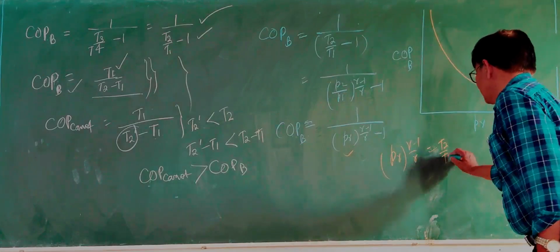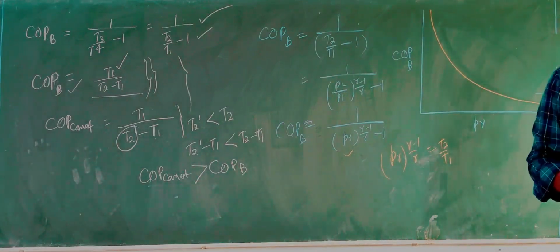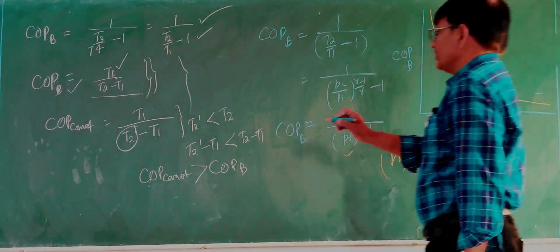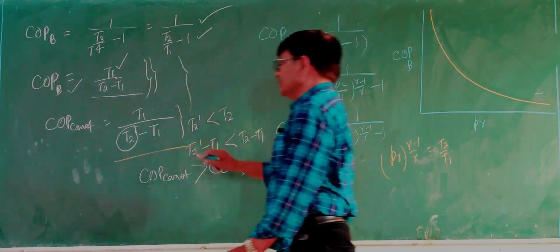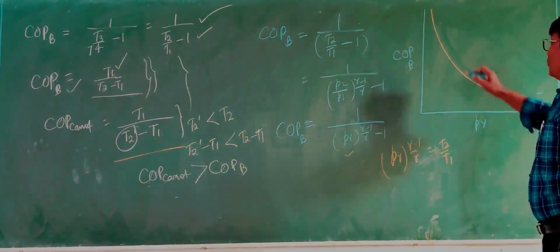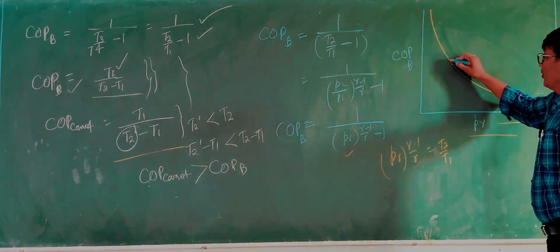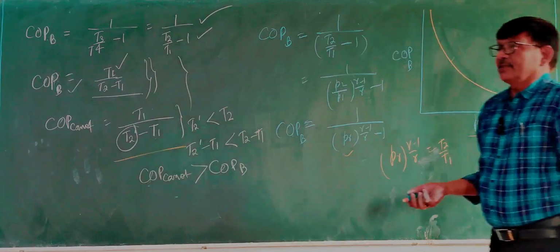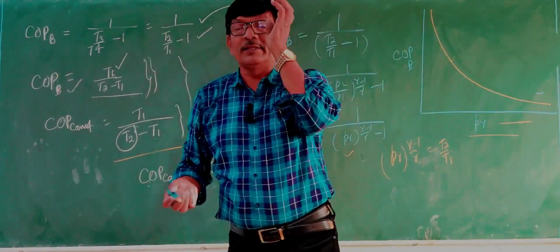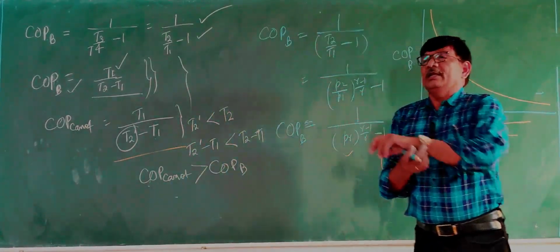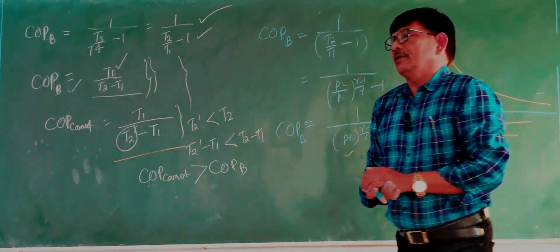If pressure ratio increases, temperature difference will also increase. And already we have said that if temperature difference increases, COP will decrease. So as pressure ratio increases, COP will continuously decrease. That is the relationship between the pressure ratio and COP of the Brayton cycle, and I think that is sufficient for today.